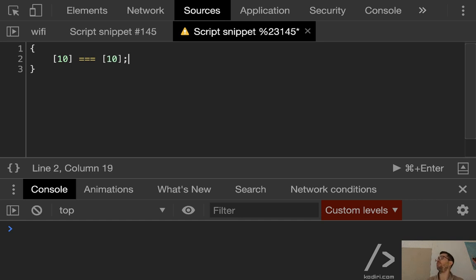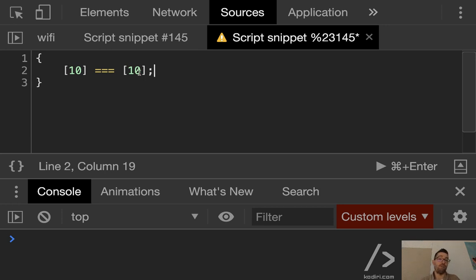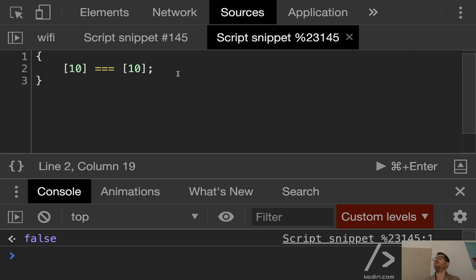What will that return? False is correct. Why? Because we are creating two arrays, two references to memory, two post codes. Because of that, they are technically speaking different arrays. But what happens if the employer asks you, all right, but how can we compare them? Because from a human point of view, they are the same. So how can we compare them?